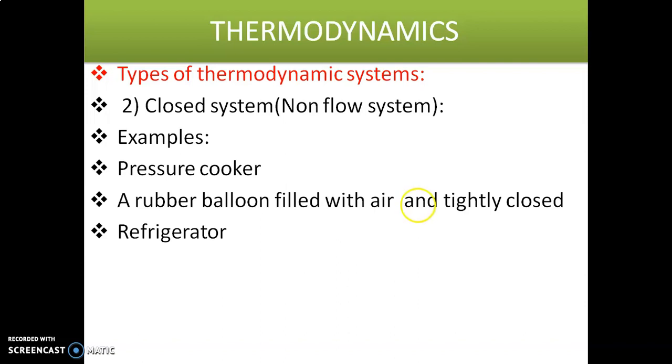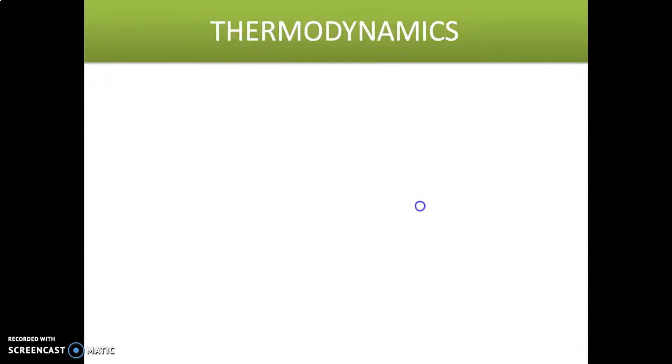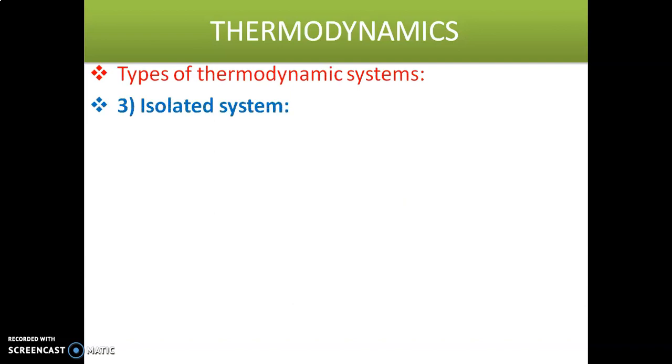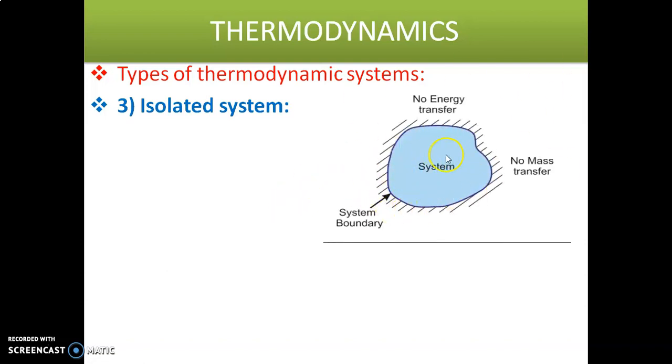And the third one is the isolated system. How can we define an isolated system? It is the system in which neither mass nor energy crosses the boundary of the system. Observe this diagram.